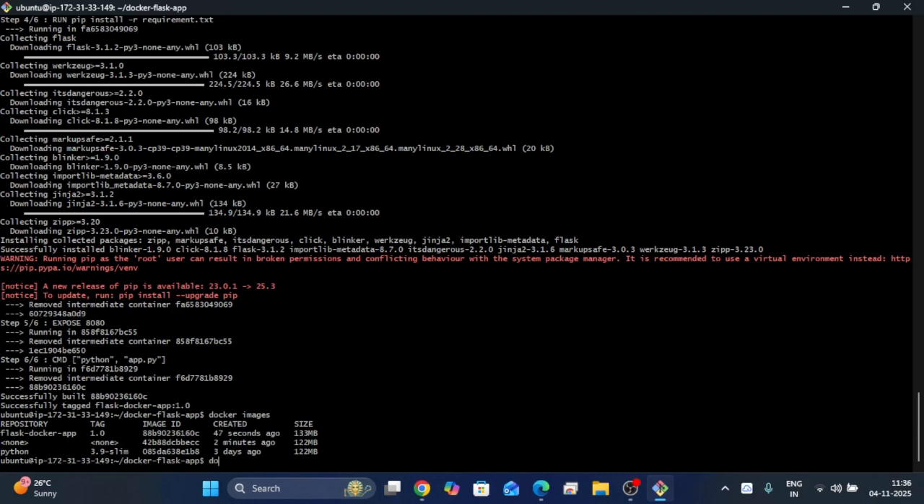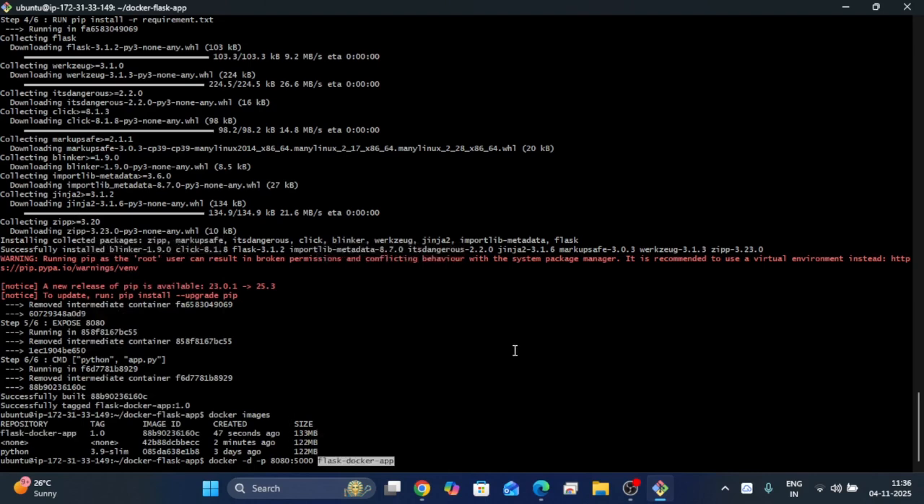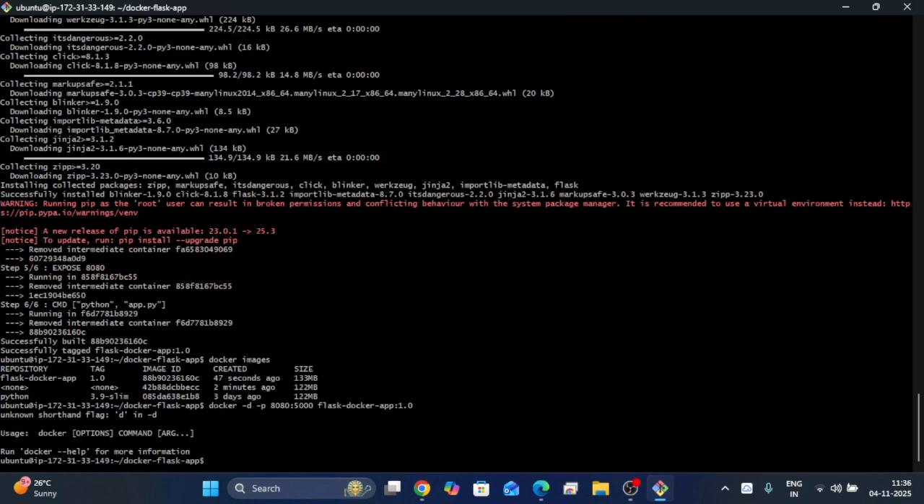Next we have to create a new container and run it using the Docker image. Docker run -d -p, and I am giving the port number 8080:5000, space, image name, flask-docker-app, colon, the tag. We have to mention the tag also. Run.